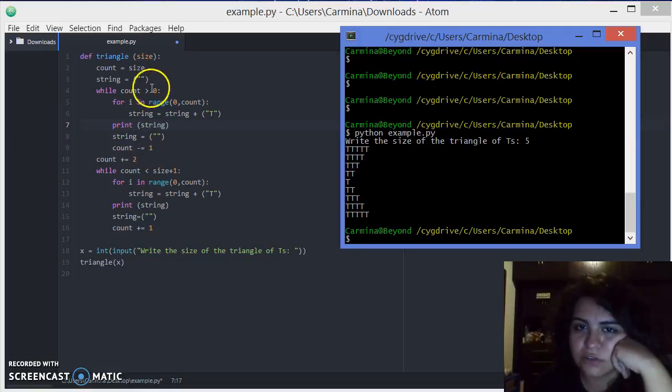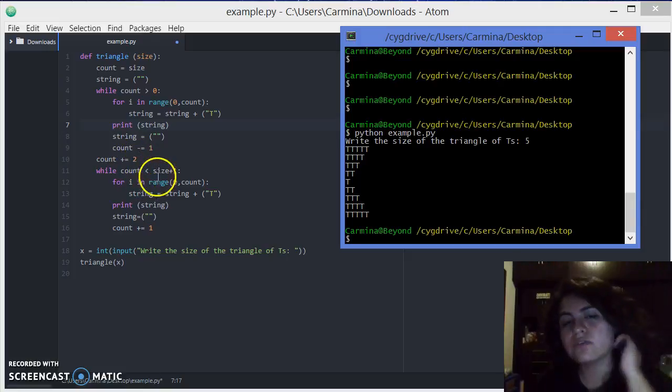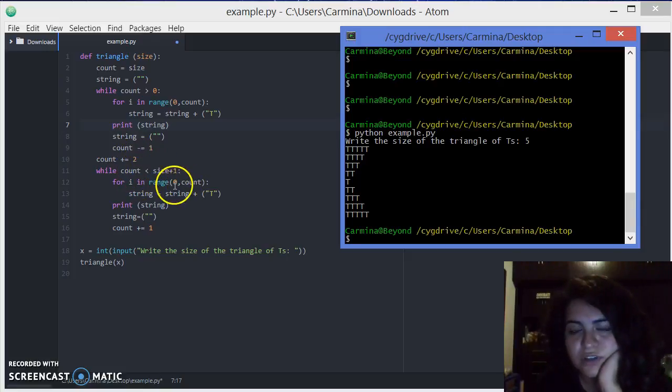Then the string is empty, and the count taken is -1. So this range will be 0 to 4, so it does 4 times. So we can see this and 3, 2, and 1. Then we can see it adds 2 with this condition, and 0 to 2 it adds to this, and that's what we see here.